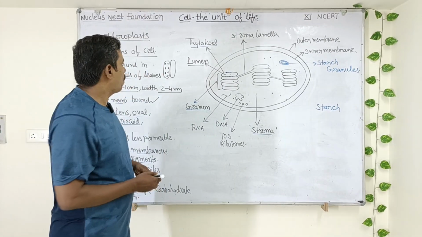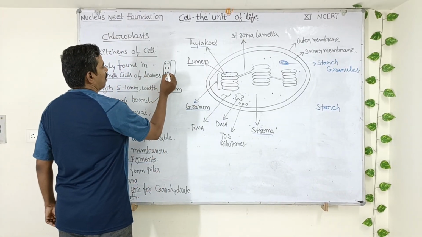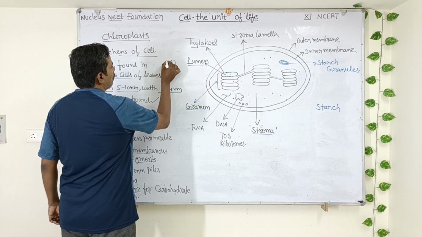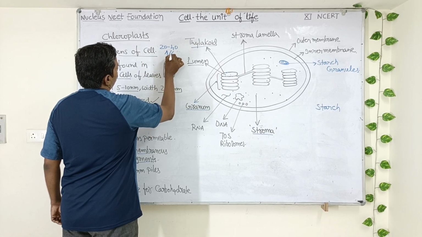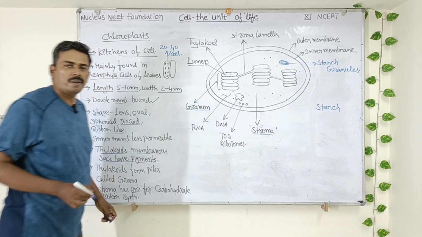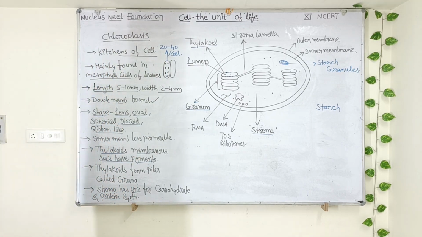One more important point, in the mesophyll cell. In the mesophyll cell, the number of chloroplasts will range from 20 to 40 per each cell. Another important point.